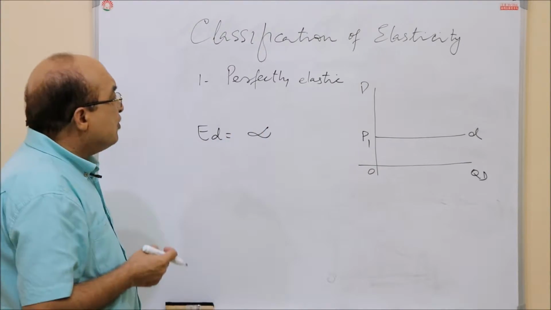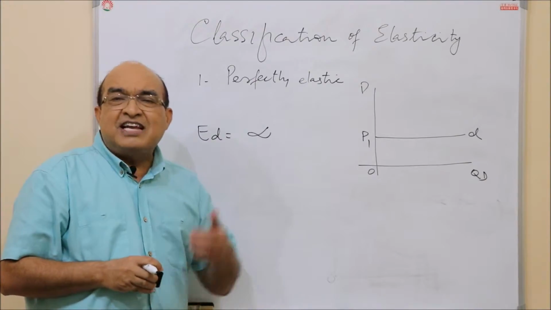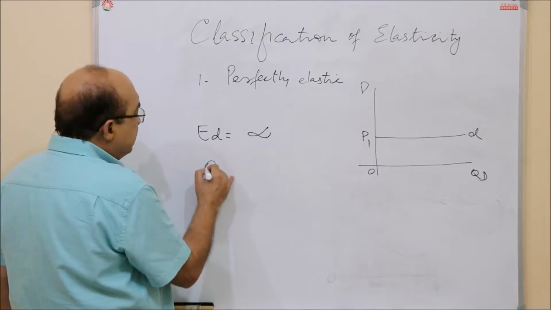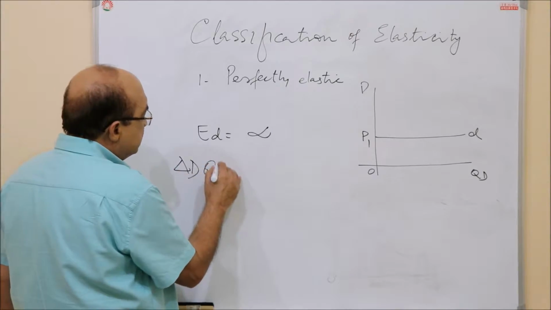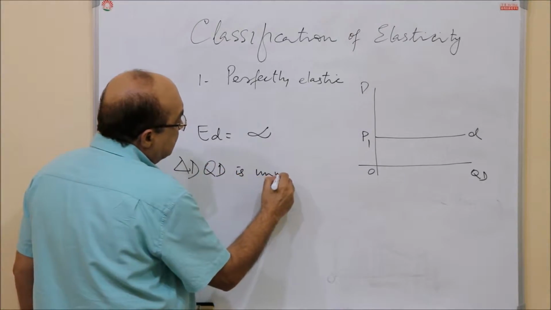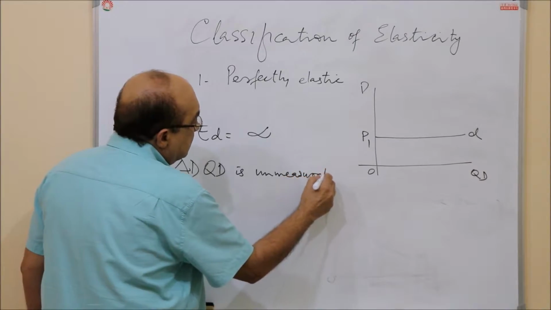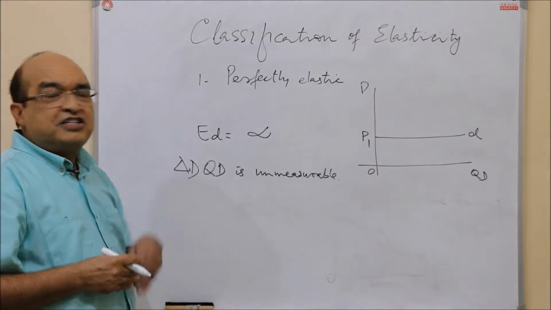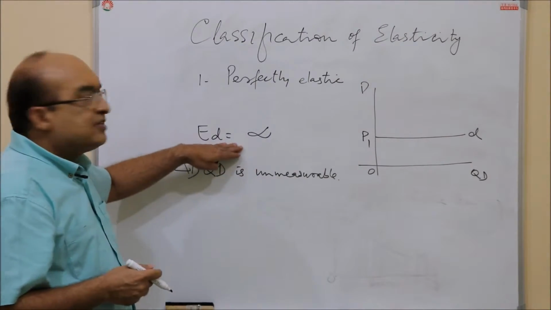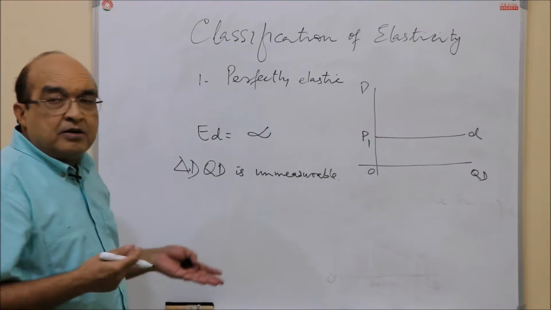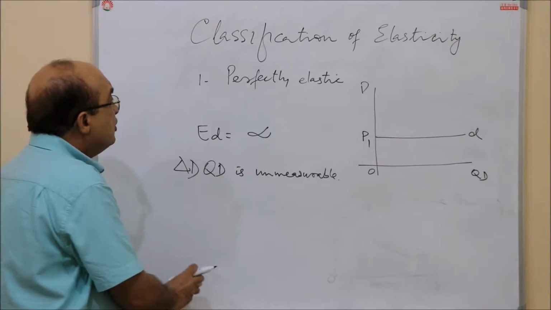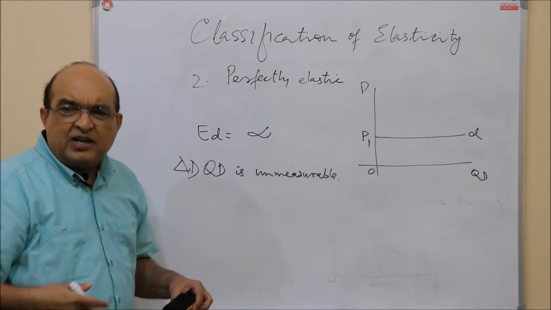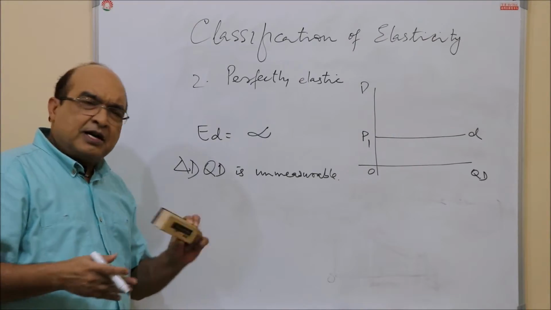Okay, so you can call this infinity, because elasticity of demand is infinitely large. Why is it large? Because the change in QD is immeasurable. So there is an infinite change in quantity demanded as a result of change in price. That is why this elasticity of demand will be infinite. Okay, this was the second category, and these categories are not in any order. You can put any category at any place.